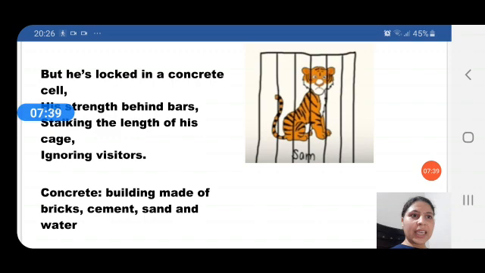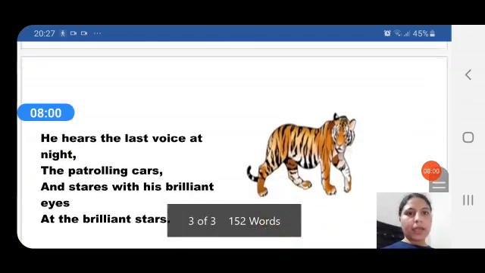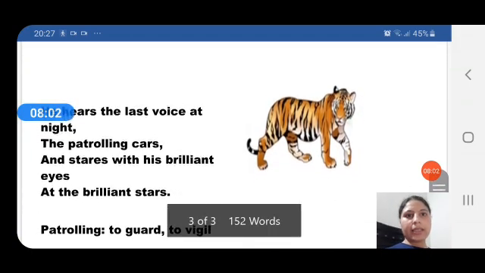Because he knows he cannot show his ferocious nature towards these visitors because he is locked up in the cage. So it's useless to terrorize these people with his fangs and claws. So he ignores the people who come to see him. Now let's move to the next stanza.